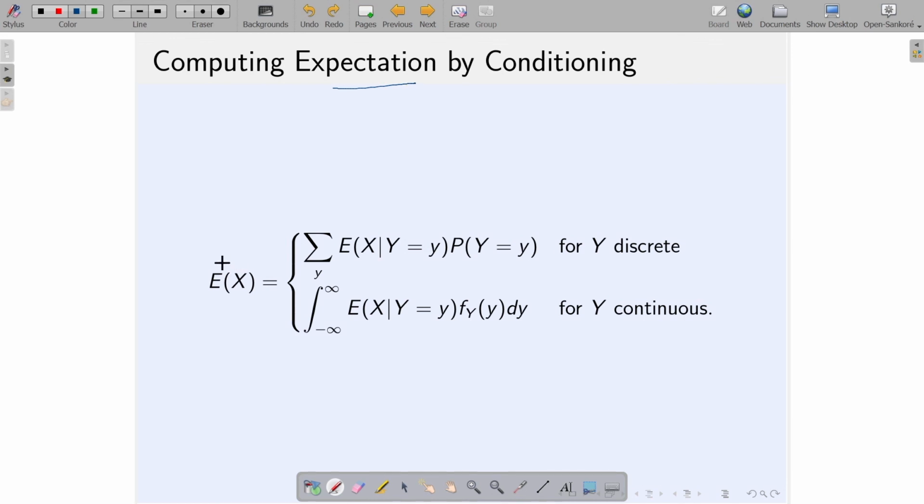Suppose I try to find the expectation of x. If y is another discrete random variable, I can find the expectation of x by this expression. What I did was write the conditional expectation multiplied by the marginal probability, and then take the sum.